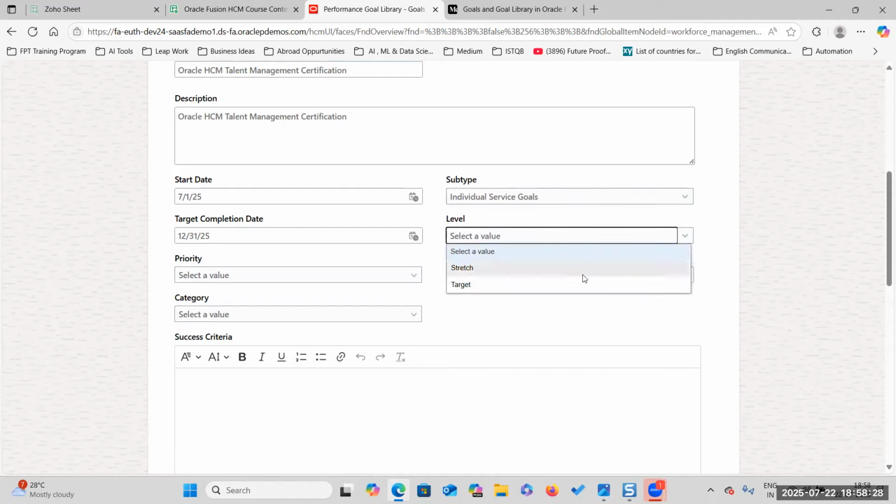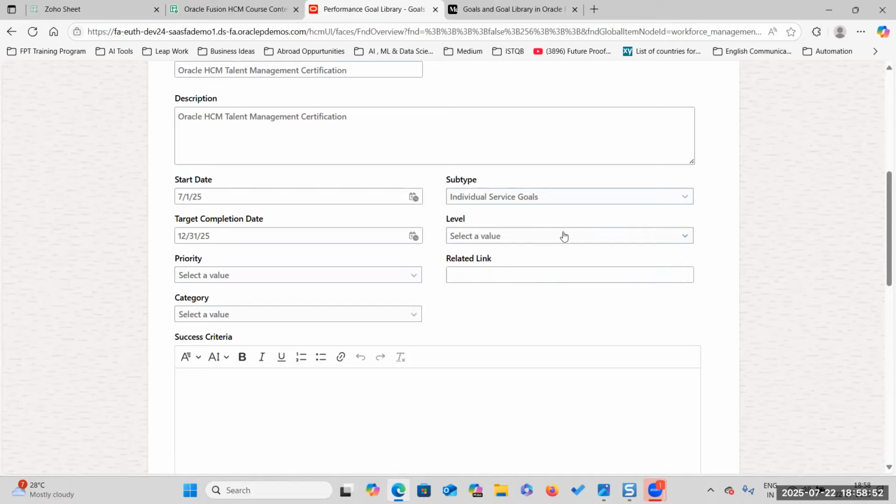Okay. So whether it is a stretch goal or target goal. Stretch means, suppose you are doing some job every day, some percentage of work. Suppose you are in a sales department and you want to increase your sales by another 10%. That is a stretch goal.